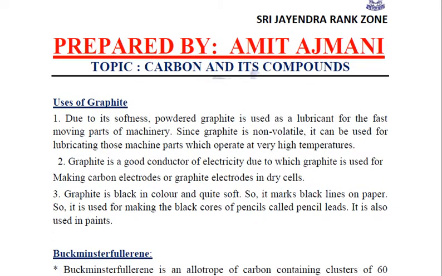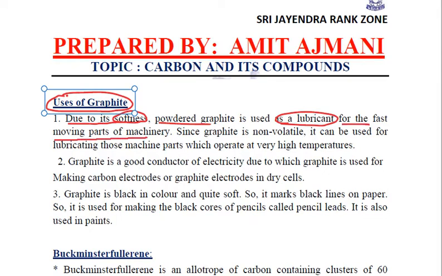Clear? So this is a bit about graphite, about the structure and a few properties. Now let us see a few uses of graphite which are very important. While doing the uses, whether of diamond or graphite, we need to relate the properties based on which they are used for various purposes. Let's see for graphite. Because graphite is very soft and slippery to touch, powdered graphite is used as a lubricant for the fast moving parts of machinery, and it is non-volatile.